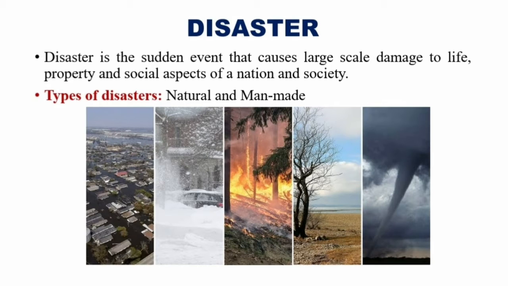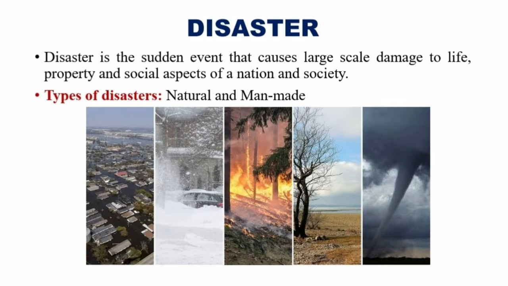Disaster. What do you mean by disaster? Disaster is a sudden, unexpected event or accident that causes large scale damage or loss of life, property, and social aspects of a nation and society, such as income, employment, education, health, etc. Okay, so these are the social aspects of our nation.